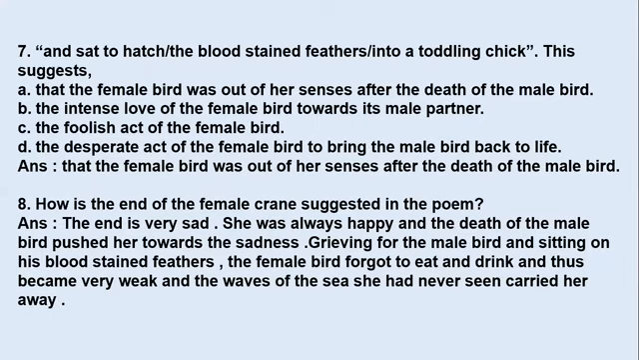The next one: how is the end of the female crane suggested in the poem? Okay, so after the male bird was shot, even the female crane had an end to its life. So how was it suggested in the poem? The answer is, the end is very sad. She was always happy, and the death of the male bird pushed her towards sadness. Grieving for the male bird and sitting on his blood-stained feathers, the female bird forgot to eat and drink and thus became very weak. And the waves of the sea she had never seen carried her away.